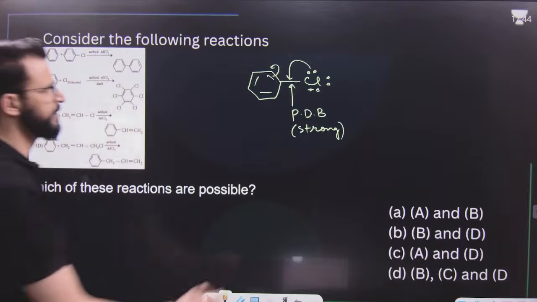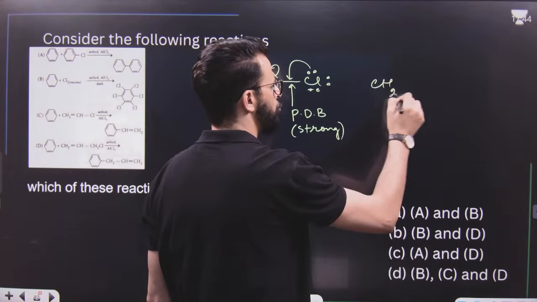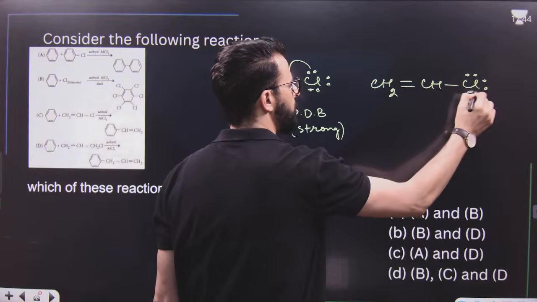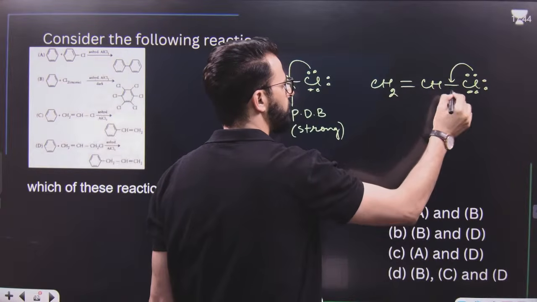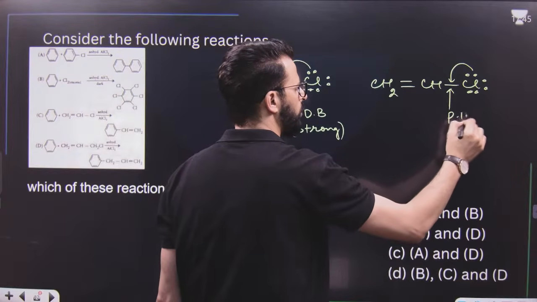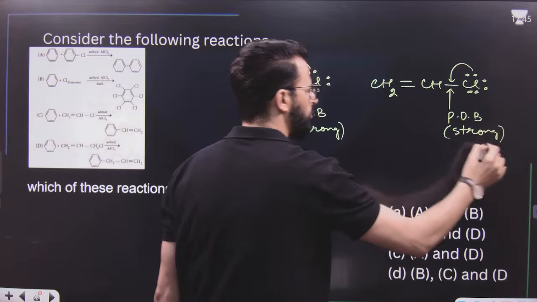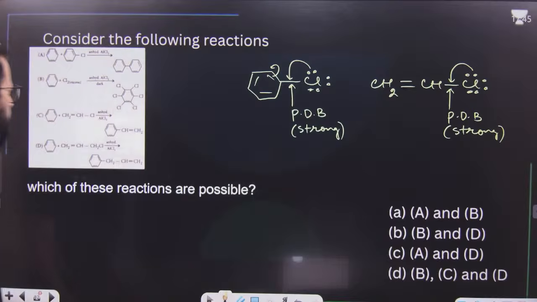Similarly, vinyl halide, CH2=CHCl. Same reason, it is difficult to break because it has partial double bond character. That means it's a strong bond. So it is difficult to break, strong bond. These are very less reactive species. So these two cannot be obtained.